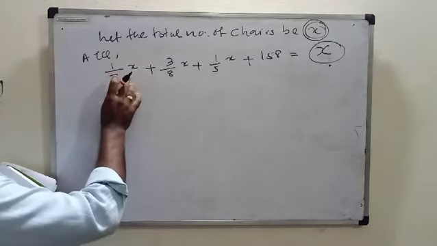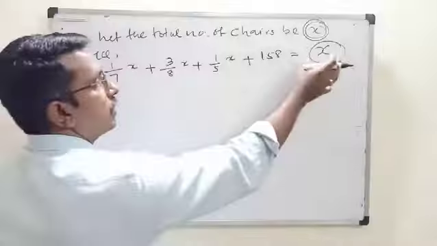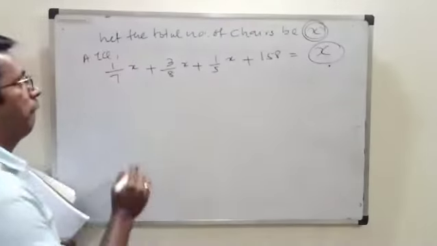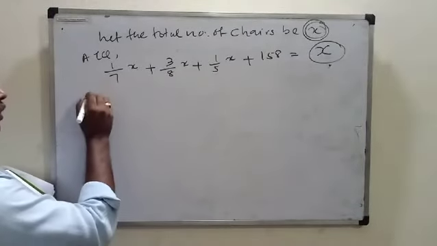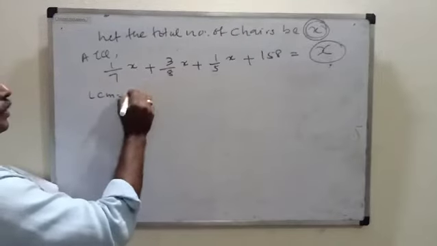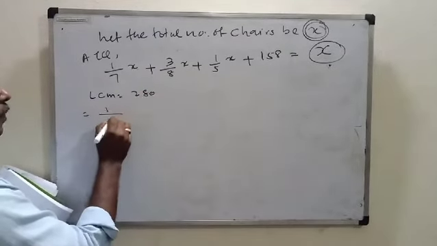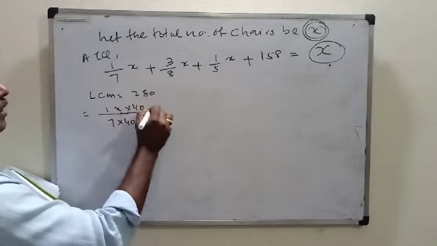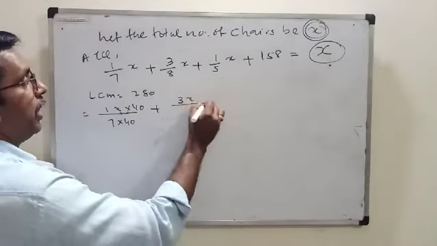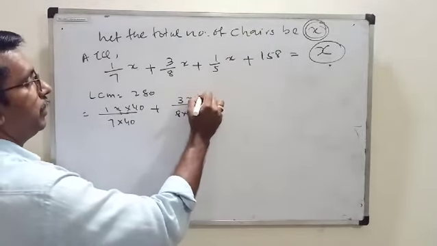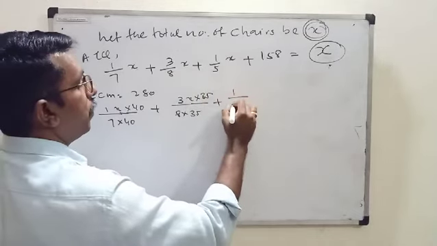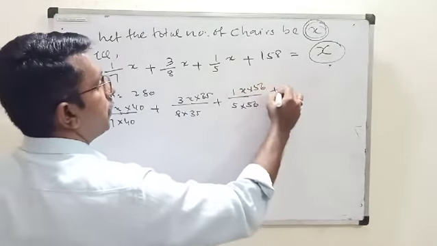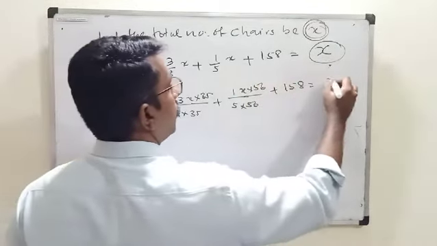You see, first day plus second day plus third day plus fourth day is equal to the total number of chairs to be made. How many chairs are to be made? X number. Here, this one you can find out the LCM. What is LCM? 280. So 1 upon 7 into 40 plus 3x upon 8 into 35 plus 1 upon 5 x into 56 plus 158 is equal to x.